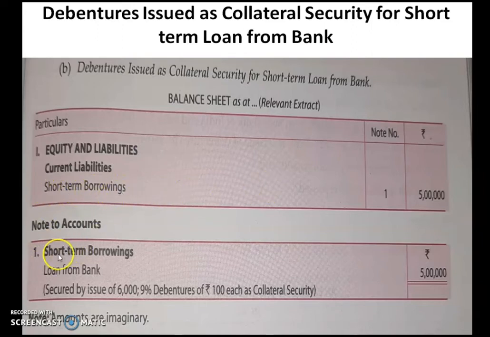Short-term borrowings, loan from bank. How much is the loan taken? 5 lakh. Here also you have to write the same wordings, that is secured by issue of 6,000 9% debentures of rupees 100 each as collateral security. So this is how you have to display this in the balance sheet. This is the first method without showing the journal entry. So you have to just show the balance sheet.